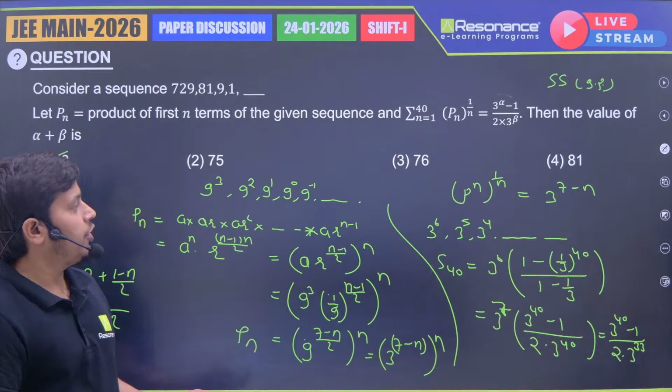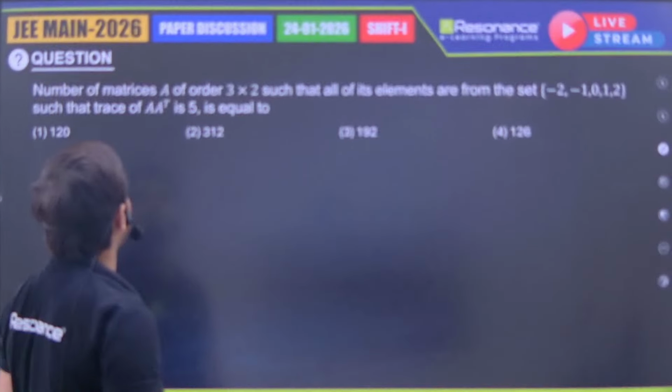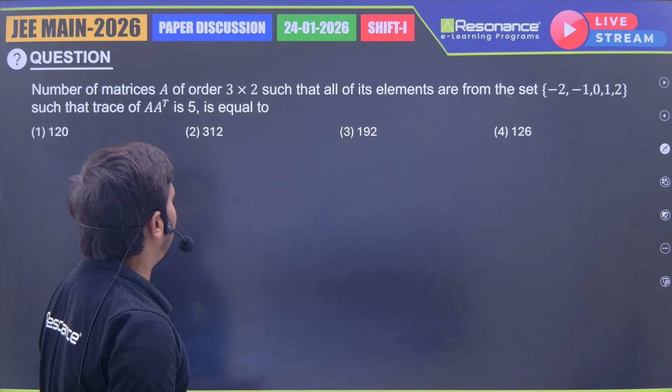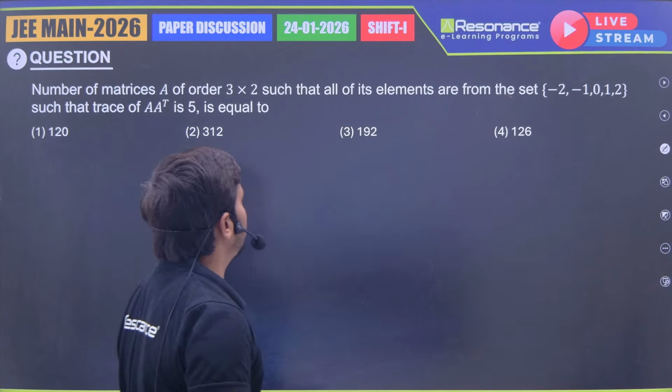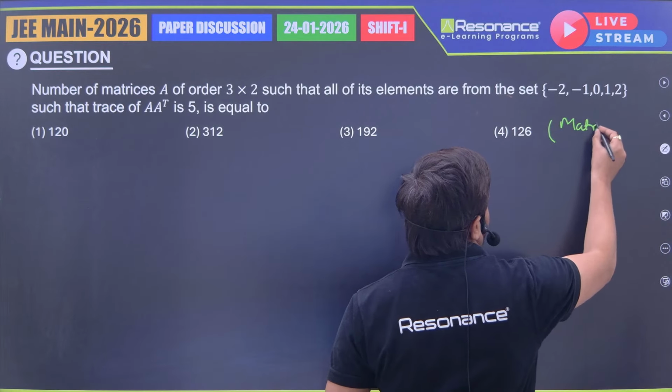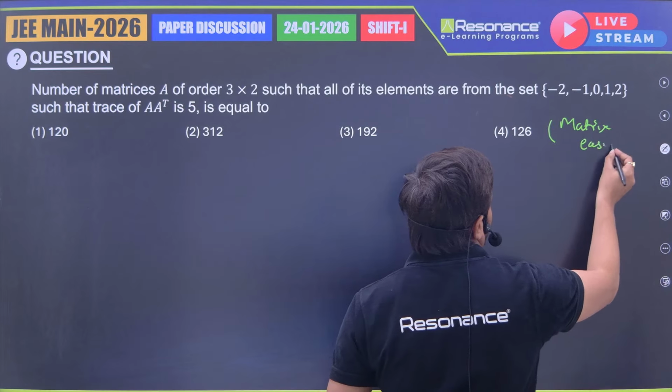Now, coming to the next question. Okay, so this is a question from matrices. Number of matrices A of order 3 by 2 such that, okay, so our chapter is matrices and this is also easy only.